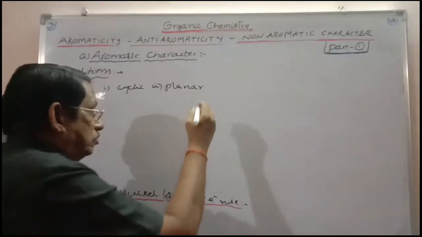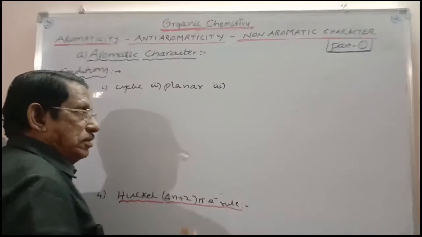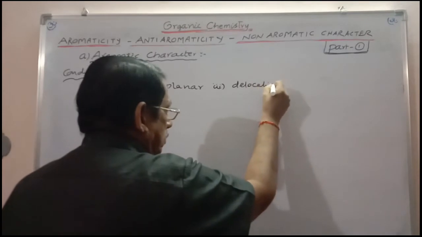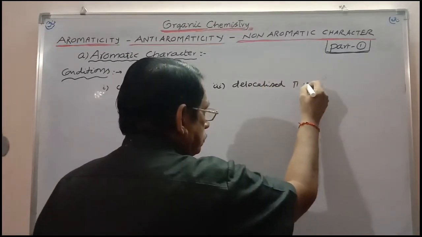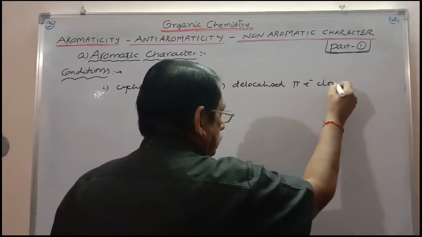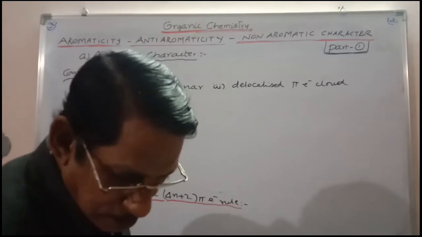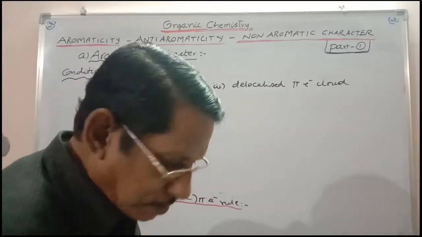Third one, more important, it should have a delocalized pi electron cloud. This is more important. Delocalized pi electron cloud.